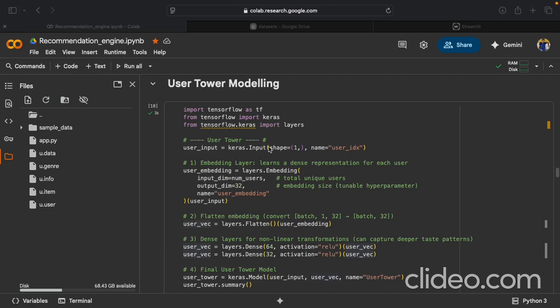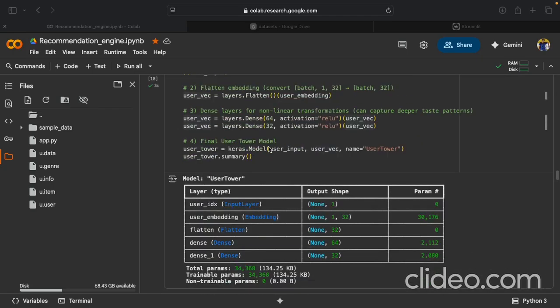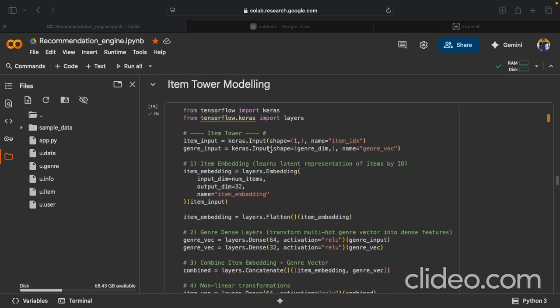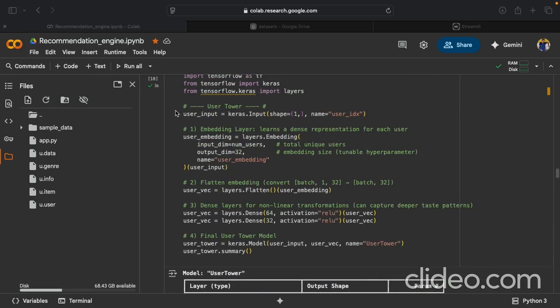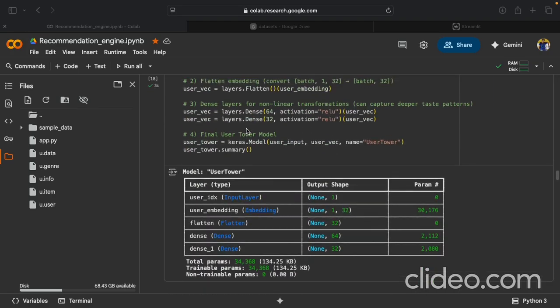The user tower represents each user, capturing their taste and pattern, and the item tower learns a vector representation of each movie, combining both its ID and its genre vector. From the code, we used TensorFlow Keras layers.